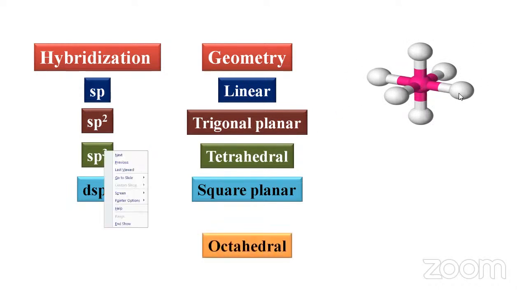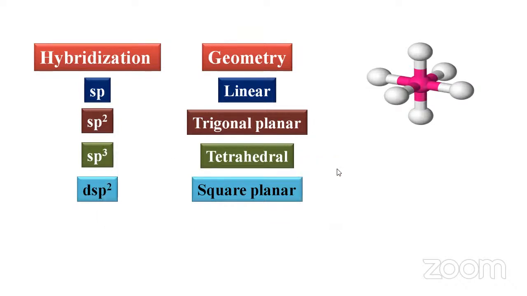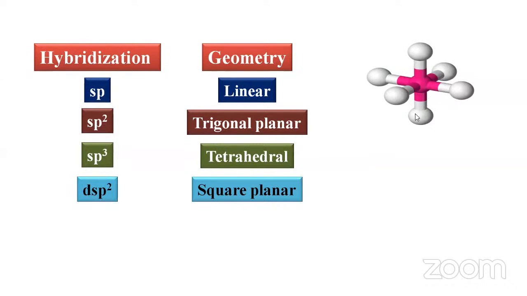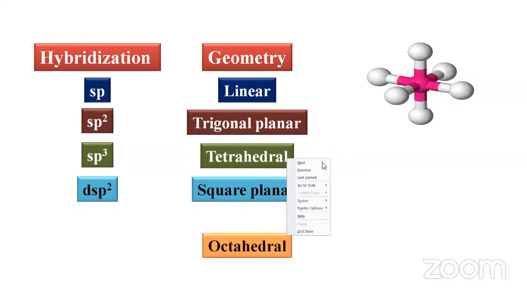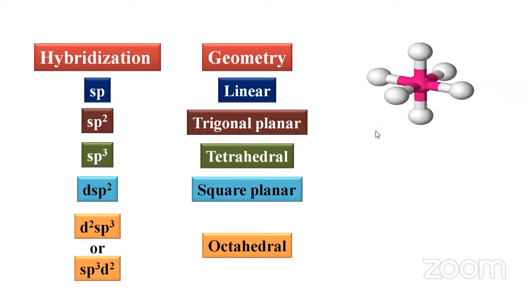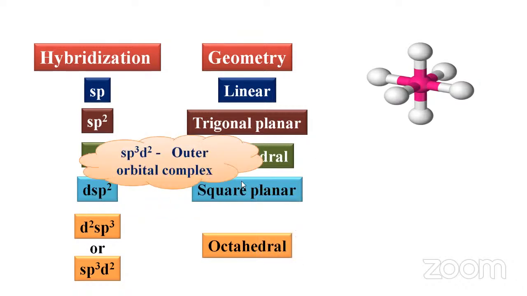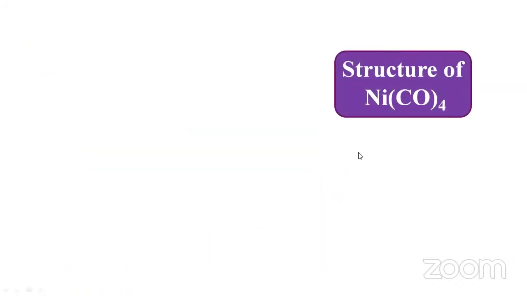So this is octahedral geometry. You get octahedral geometry when you have d2sp3 or sp3d2. So these are the different hybridizations and geometries. Whenever you have d2sp3, then they form inner orbital complex. And when you have sp3d2, then they form outer orbital complex. So we'll see some of the structures.